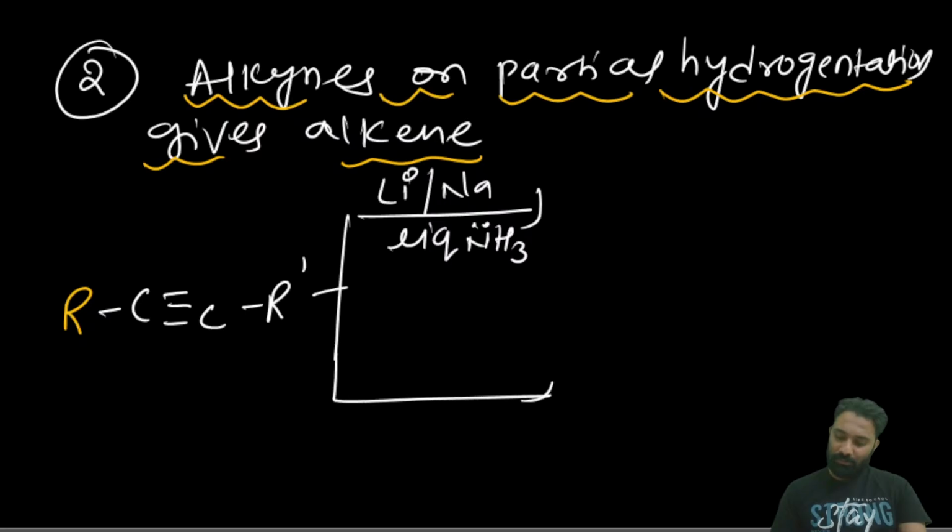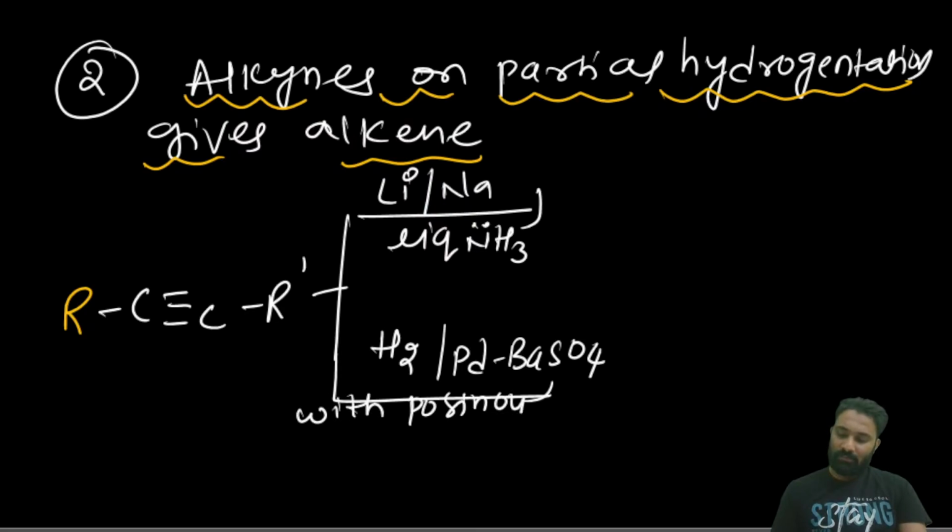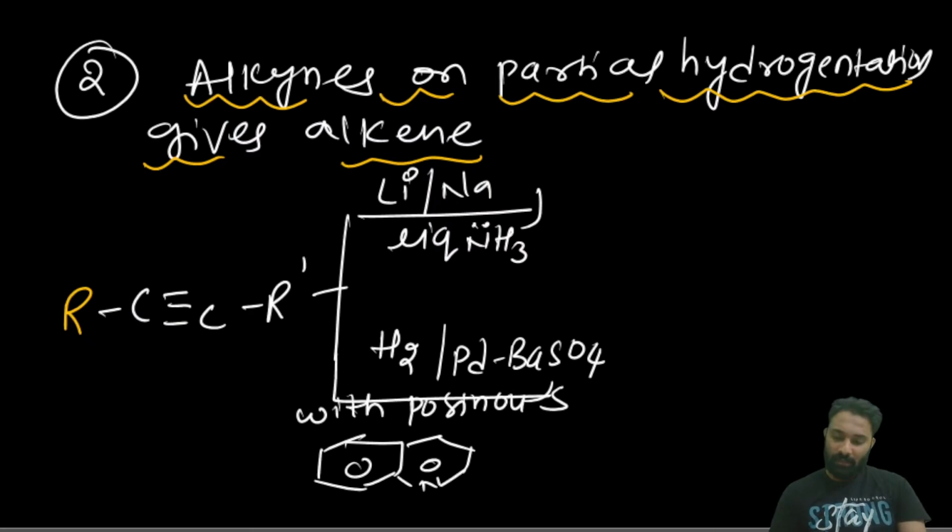Next, H2 in the presence of palladium on BaSO4, with poisoned sulfur or quinoline. Done. Then what will these two reagents do?